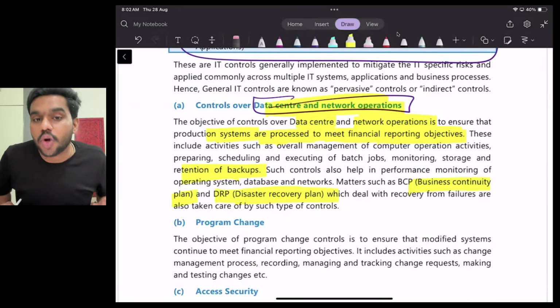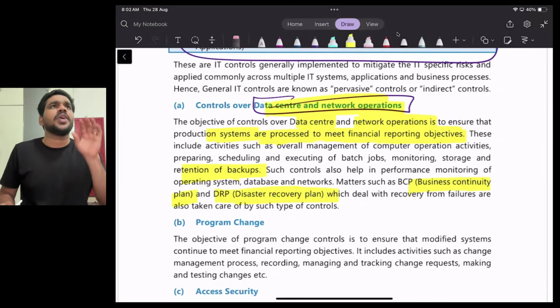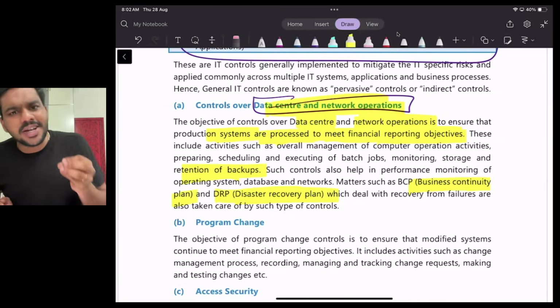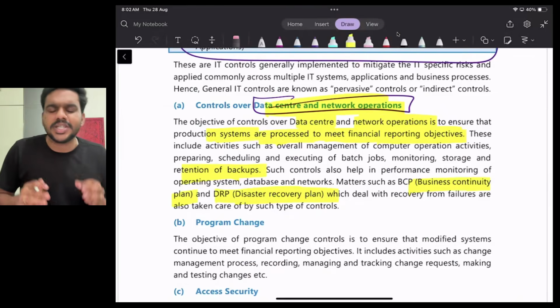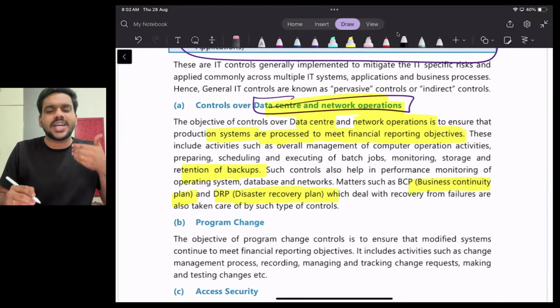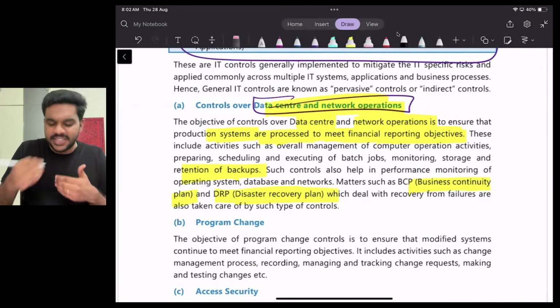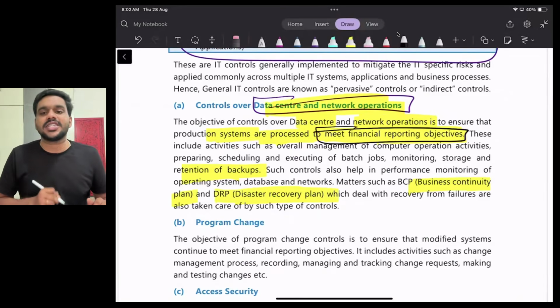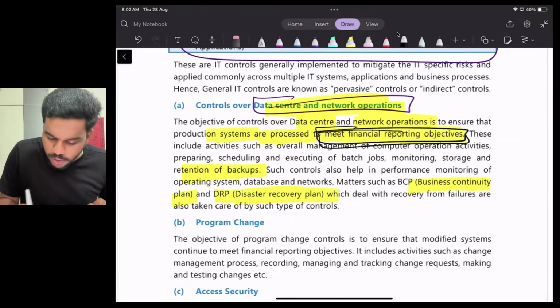So what is the general control over data center and network operation? First thing, we implement general control over data center and network operation to ensure that our operations are processed, our data are processed in such a way that it helps us to meet our financial reporting objective. That is a keyword, financial reporting objective.